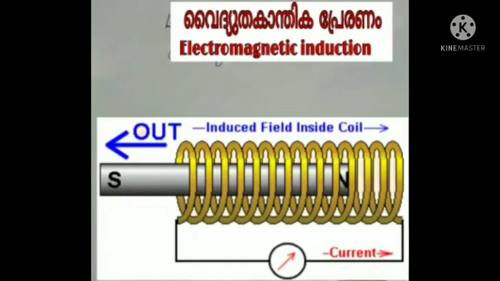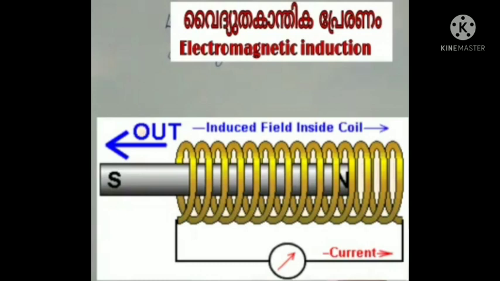Into the coil, it is on the left side. Out of the coil, it is on the right side. Any side is no problem, but there is a deflection. That is the main point. We noticed that the deflections are on opposite sides. This is the experiment done by Michael Faraday.